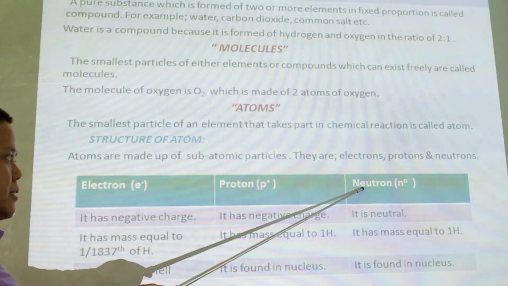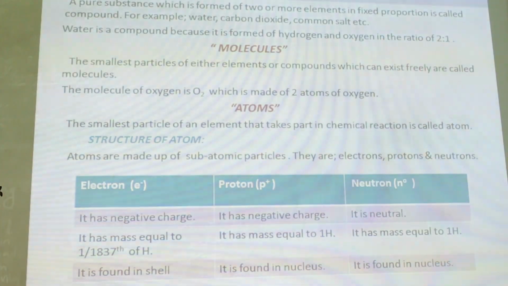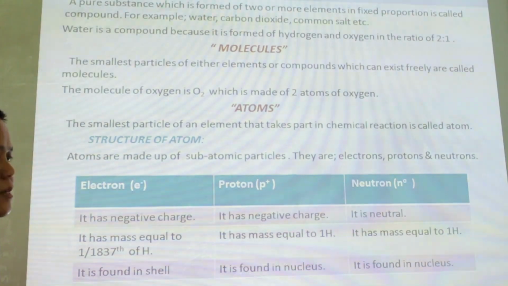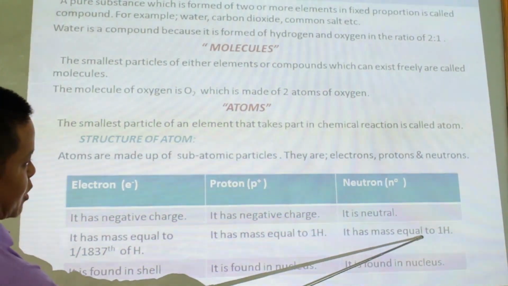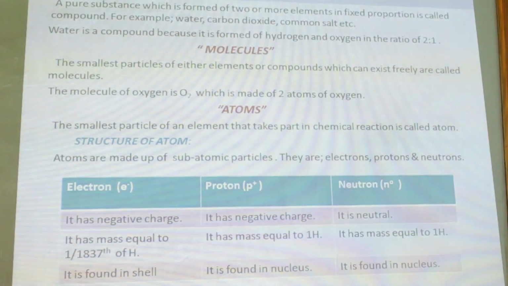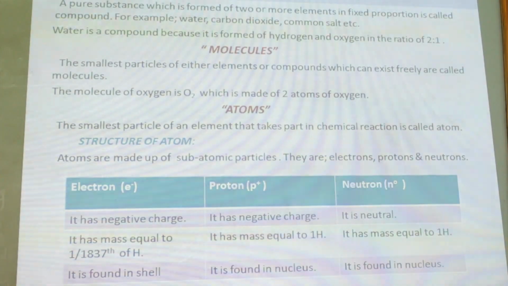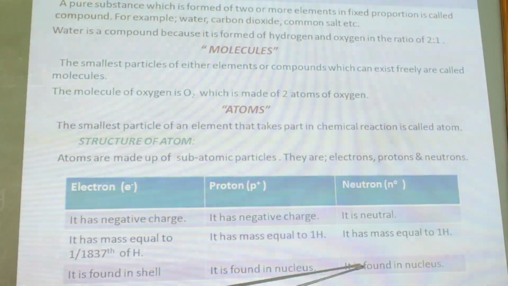The third particle is a neutron. It is represented by small n with power 0. It is neutral, that means it doesn't bear any charge, neither positive nor negative. It has mass equal to 1 hydrogen. So the mass of 1 neutron is equal to the mass of 1 hydrogen, because hydrogen has 1 electron and 1 proton, no neutrons. It is also found in the nucleus.